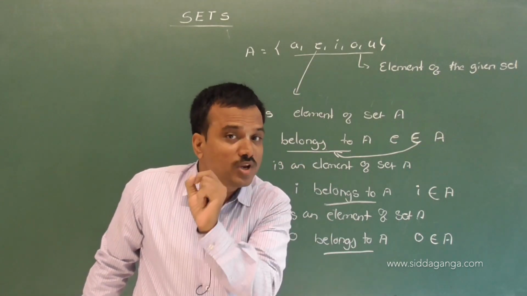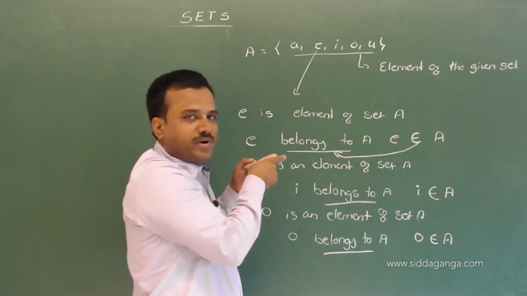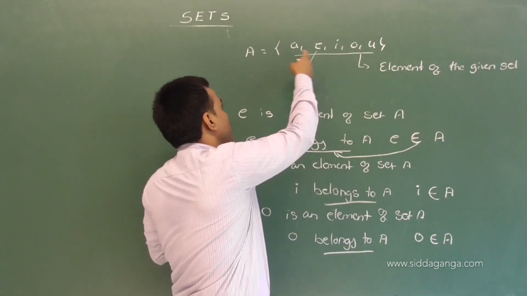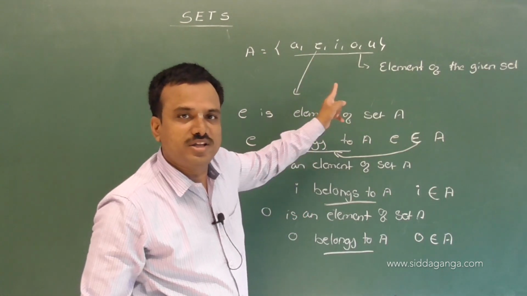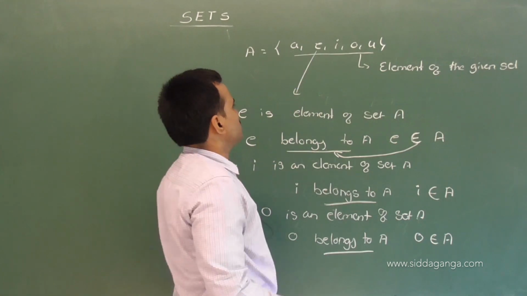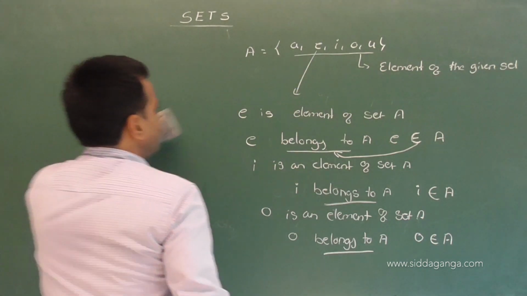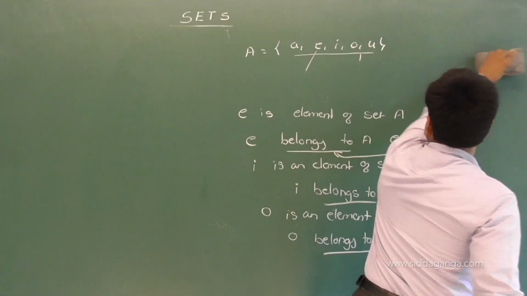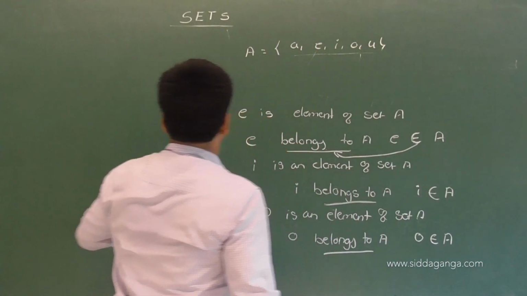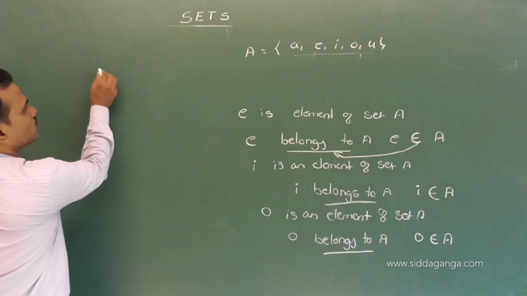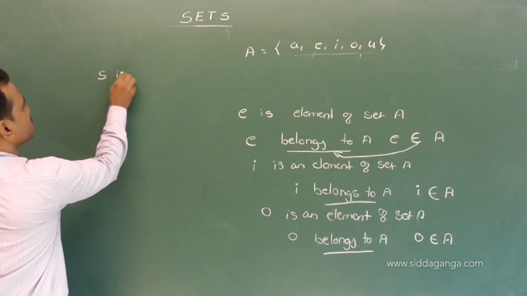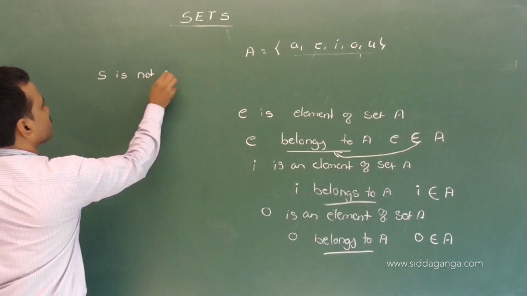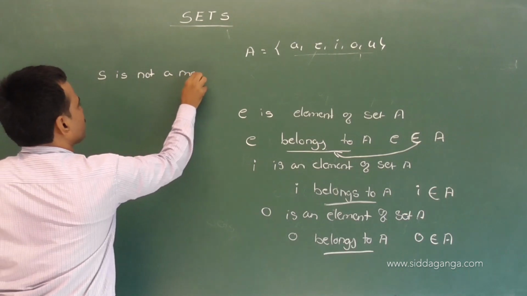The meaning of belongs is that the element is a member of A. Suppose I write one more element regarding the set here. S is not a member of A.